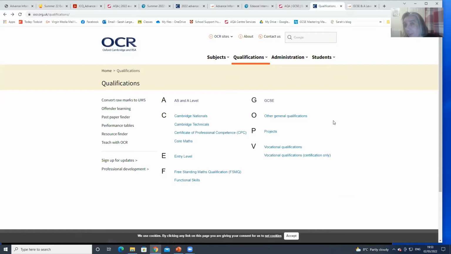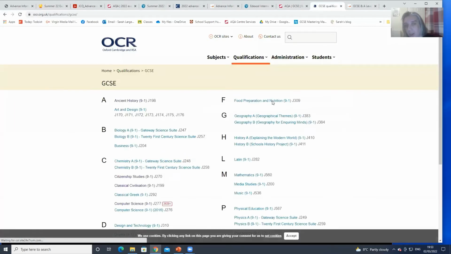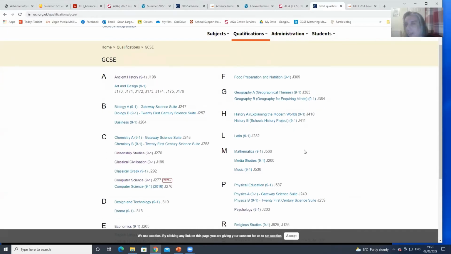It's basically the same for every exam board. Click on the qualifications, you get your list of qualifications, you can click on your subject, and it will take you through to your subject. And from there you can access all the changes.